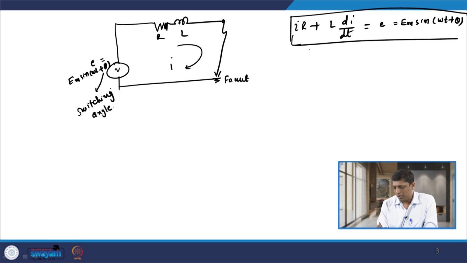The solution of this equation, equation 1, is given by the complementary function plus the particular integral.